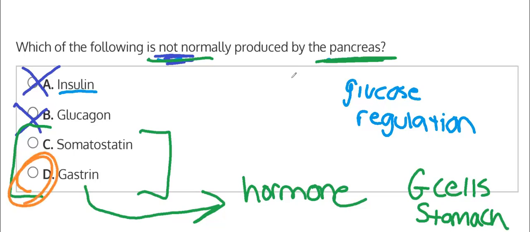As opposed to somatostatin, as option C has listed, this is also part of the pancreas, just like insulin and glucagon. It is used as an inhibitory mechanism, so if there's too much insulin or too much glucagon, it helps reduce the two when they're no longer needed in high amounts. It is related to the pancreas, and we're looking for which one is not normally produced by the pancreas, so for that reason, we can eliminate option C. That leaves us with gastrin, option D, as our correct answer here.